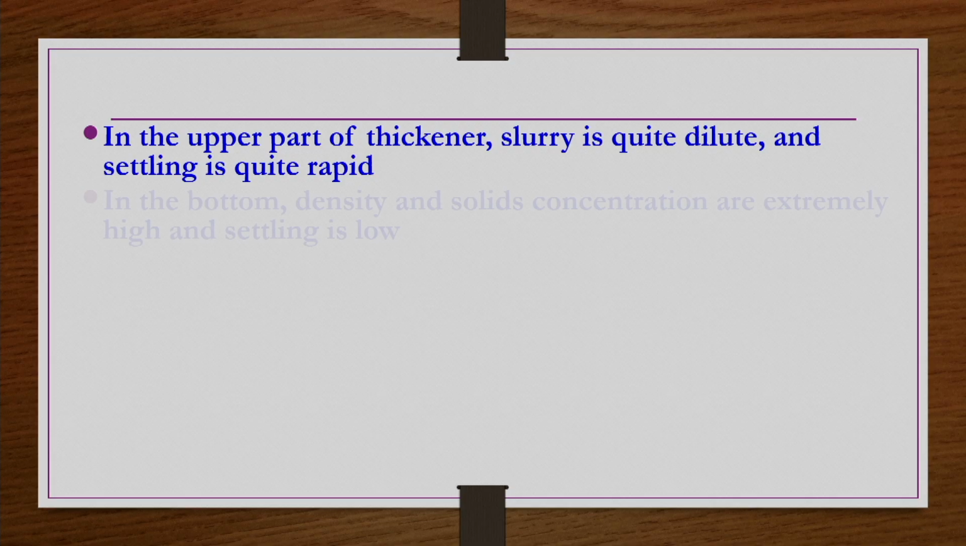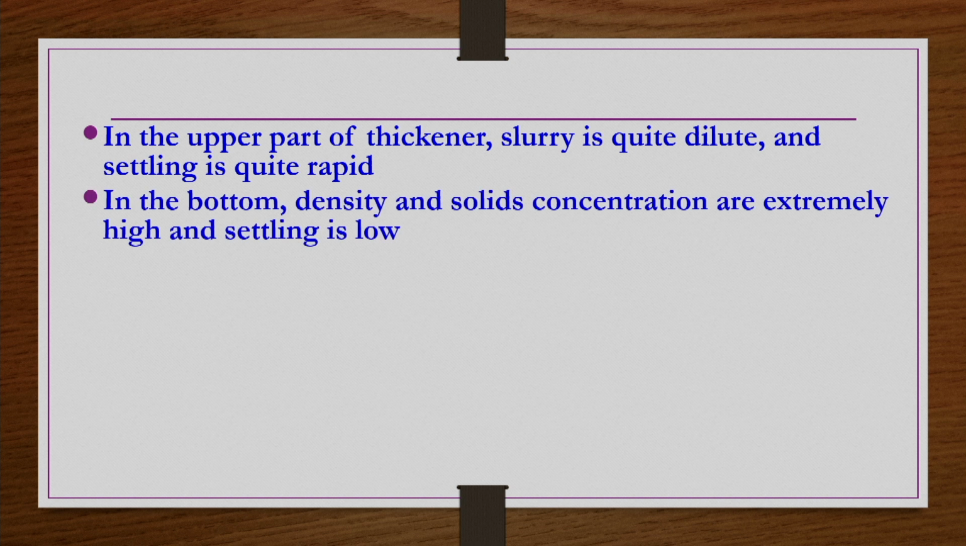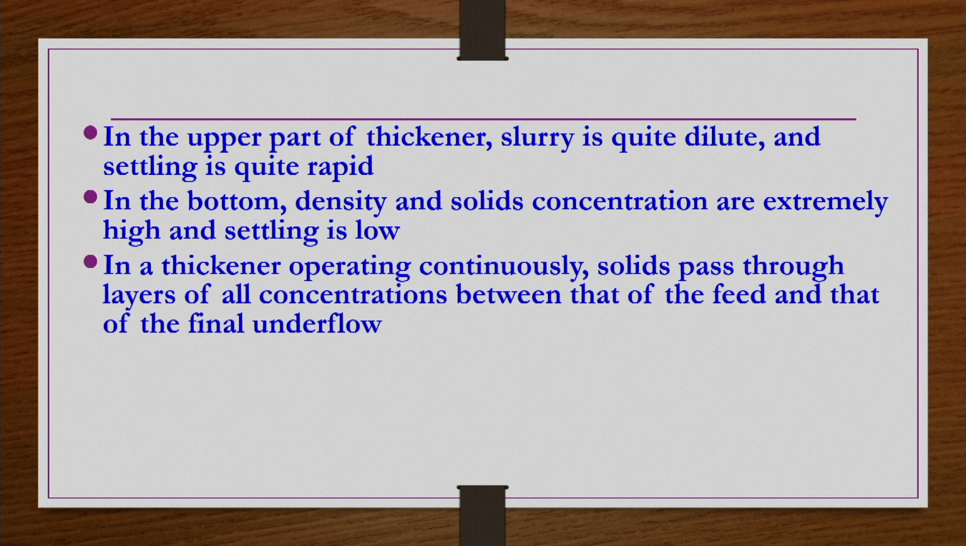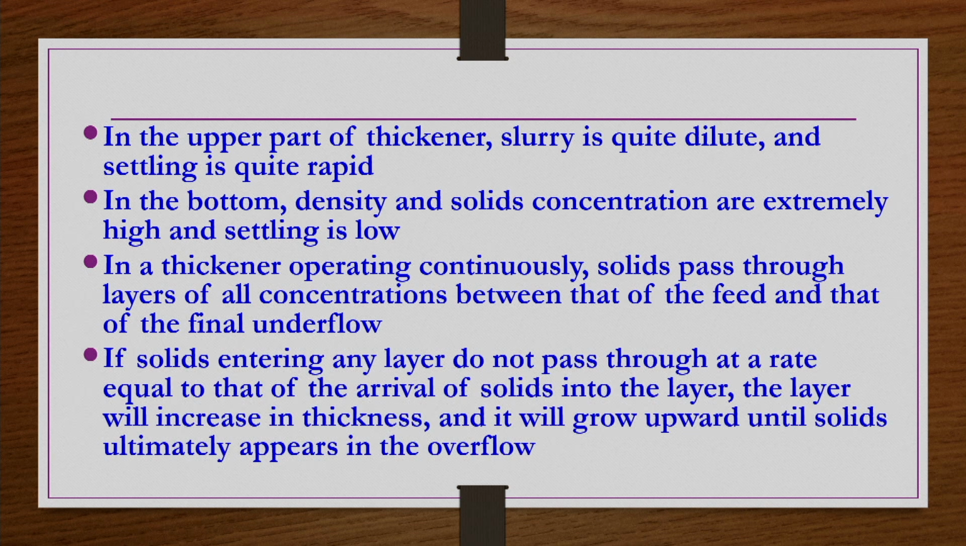So, in the upper part of the thickener, slurry is quite dilute and settling is quite rapid. In the bottom, that is in the D zone, density and solids concentrations are extremely high and settling is slow. In a thickener operating continuously, solids pass through the layers of all concentrations between that of the feed and that of the final underflow, that we have already seen. If solids entering any layer do not pass through at a rate equal to that of the arrival of solids into the layer, then the layer will increase in thickness and it will grow upward, until solids ultimately appear in the overflow.